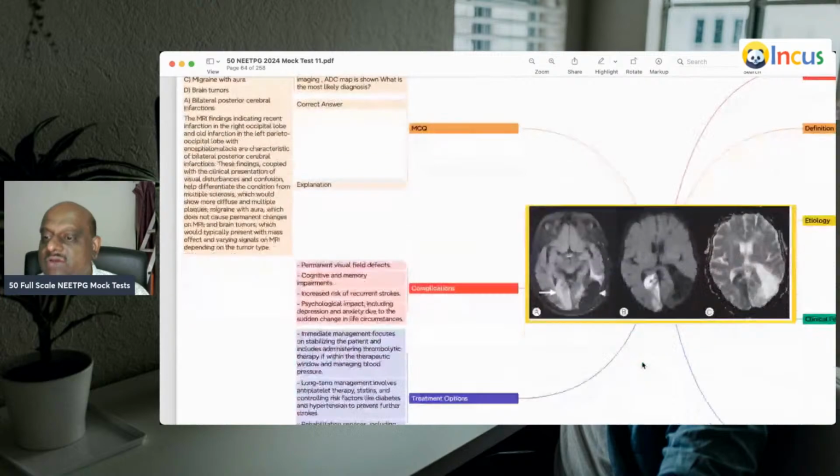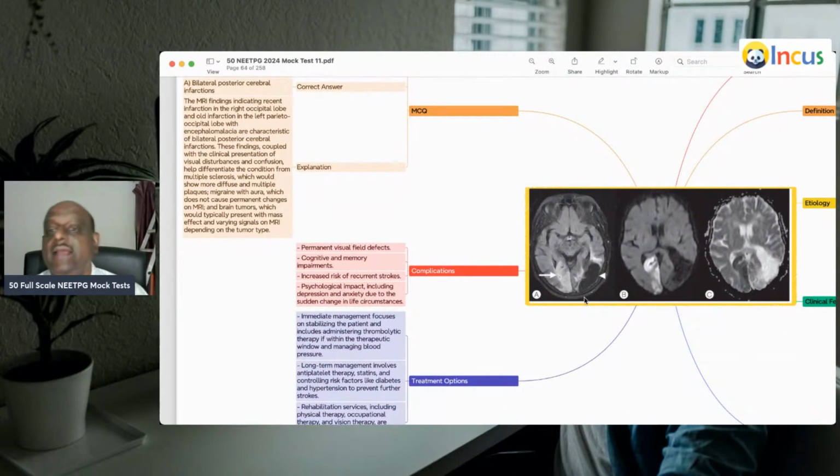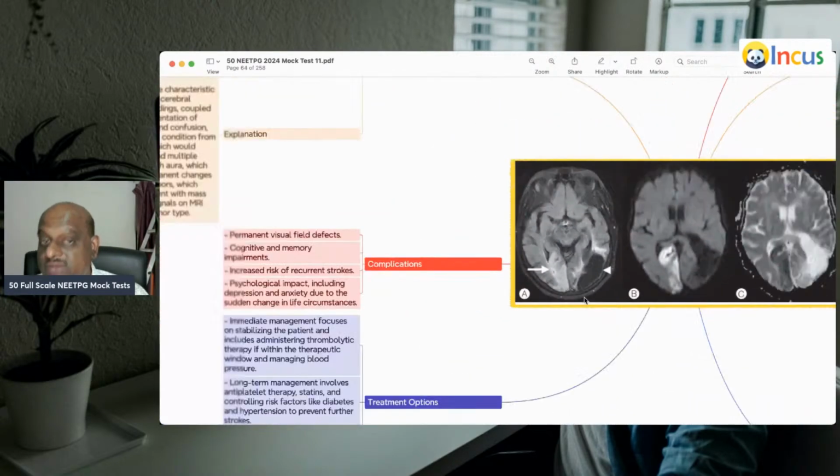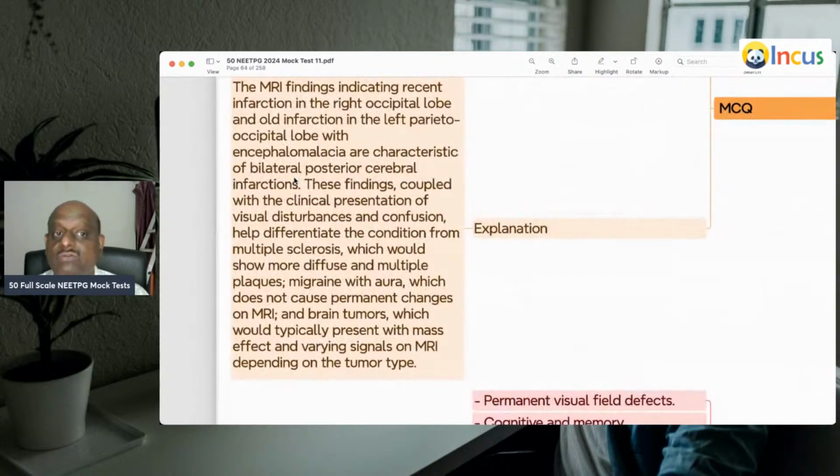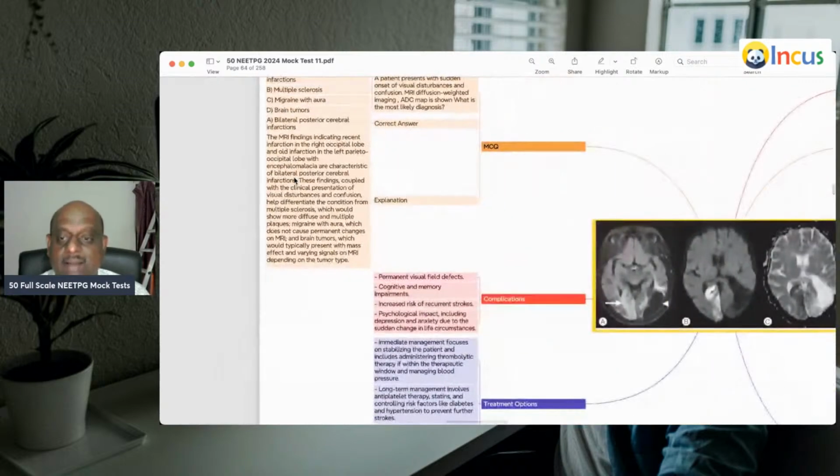Even in the case of multiple sclerosis, you may get a lesion like this, an appearance like this. But the presence of visual disturbances and confusion helps to differentiate the condition from multiple sclerosis, which will show more diffuse and multiple plaques, is what you need to remember.